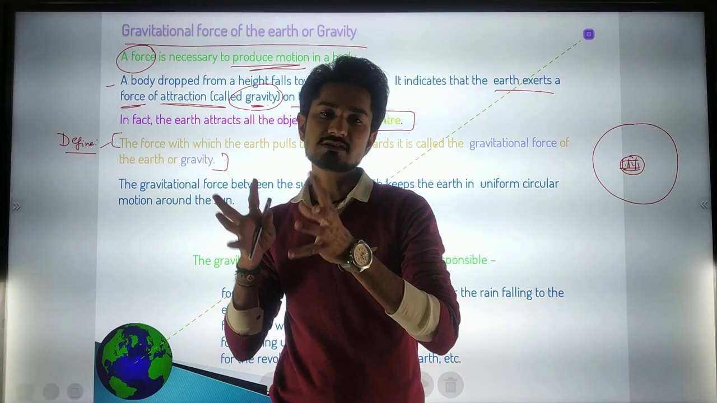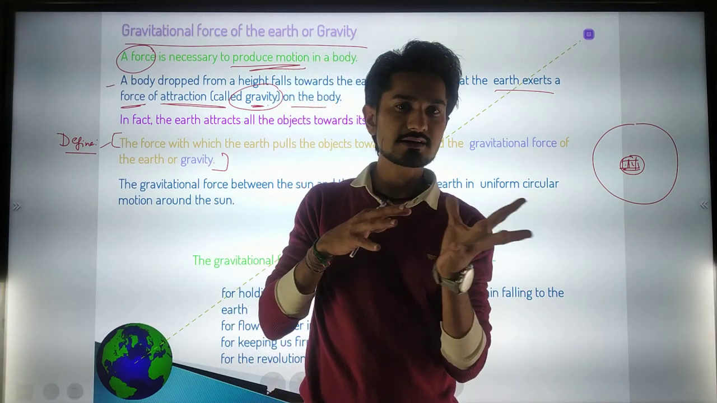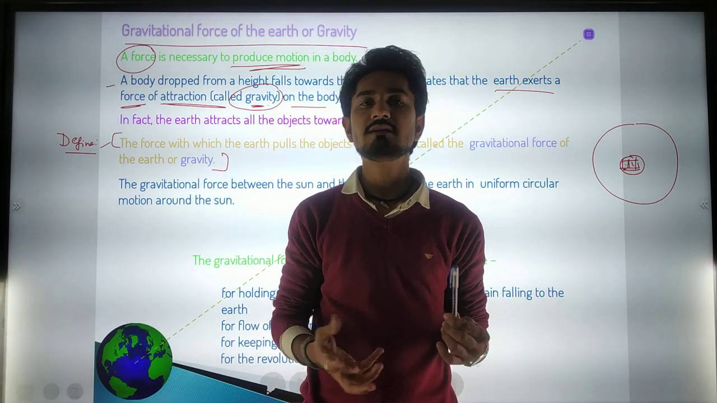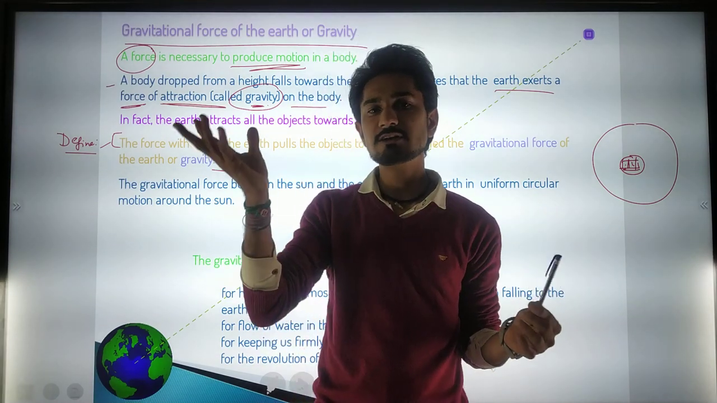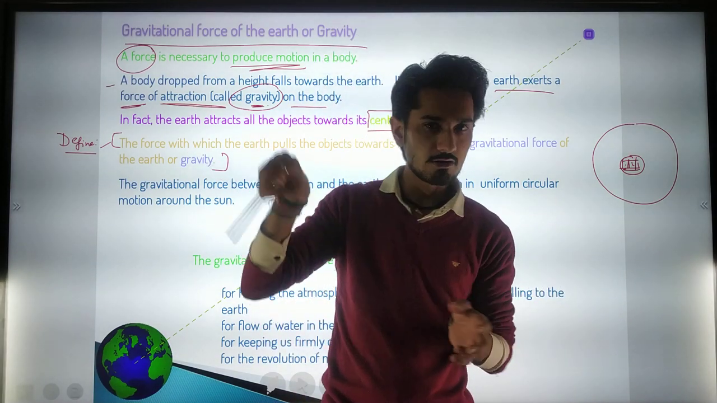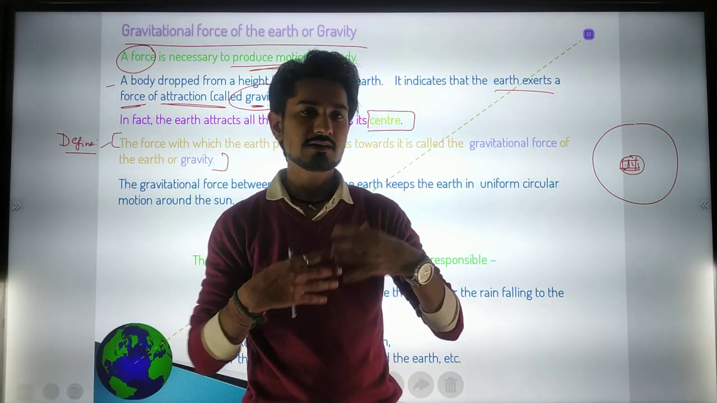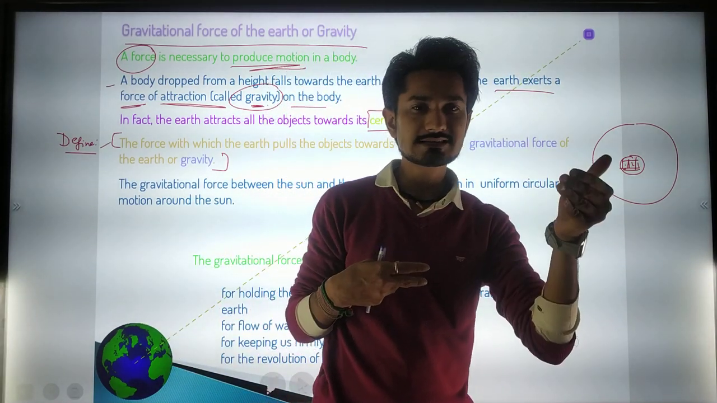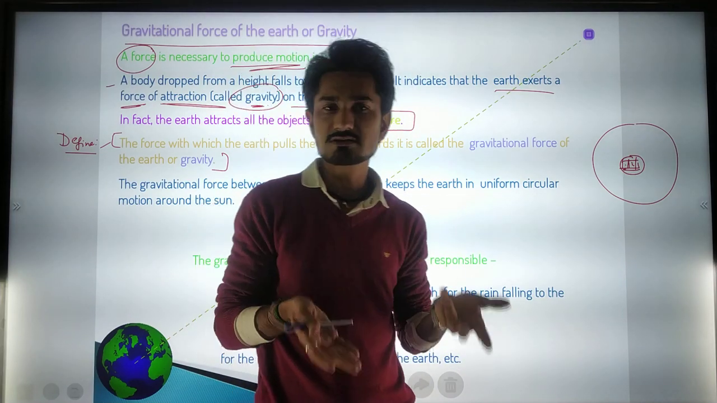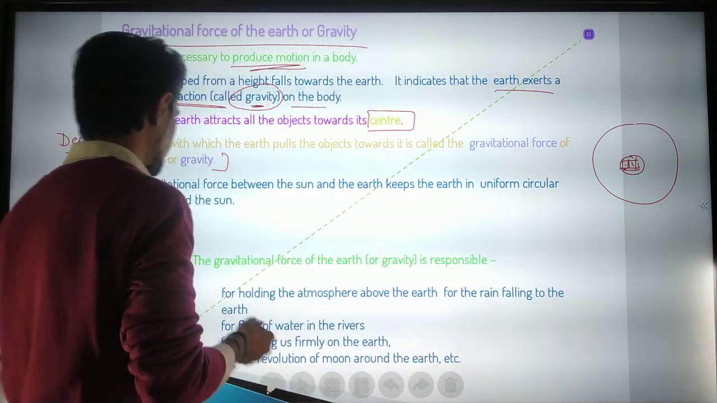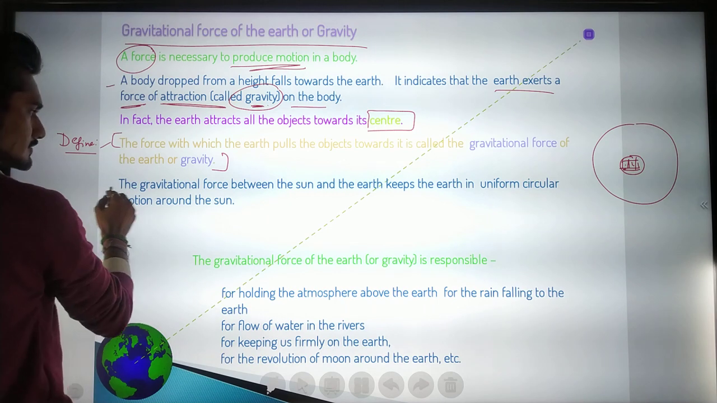Otherwise, if the sun is not giving us the gravitational force, what happens? The earth will get thrown out of this elliptical orbit. It will get thrown away in the galaxy, and if it gets thrown away in the galaxy, we cannot live. Without the sun we cannot live. So it is an important point.